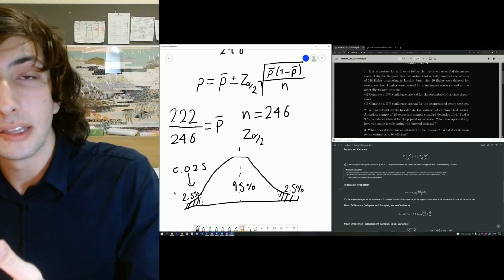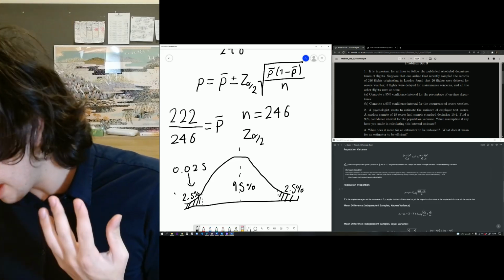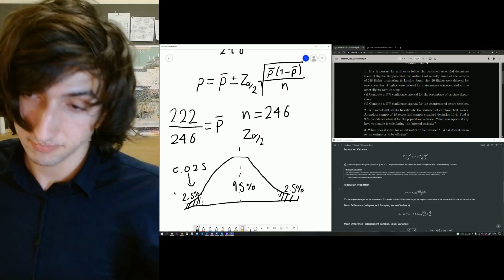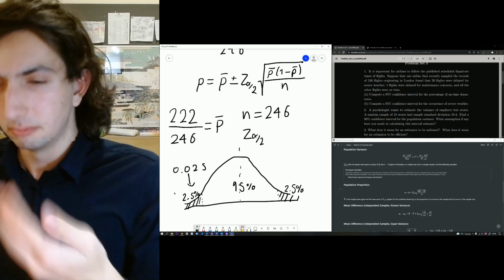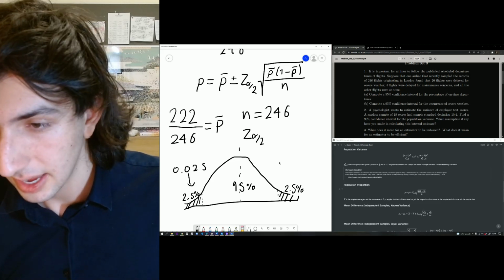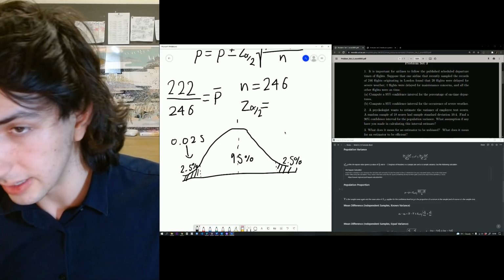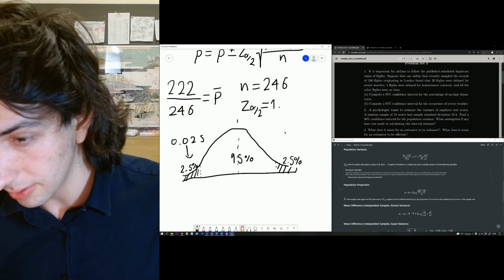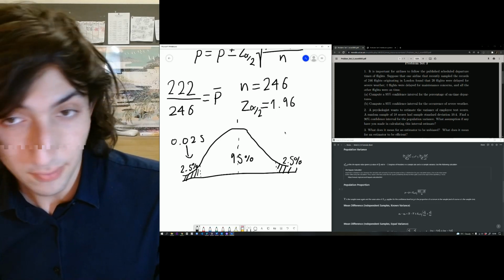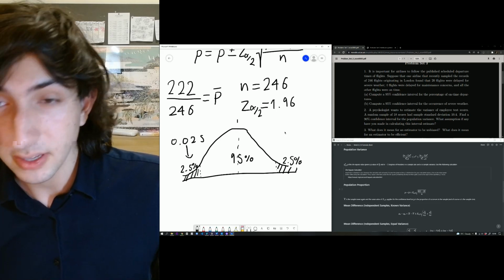Because we've normalized it, essentially, we're leaving the sigma as 1 and mean as 0, and you should get that value. Now, of course, you've got to use the main value, but essentially the value you should get is that z alpha over 2 is going to be roughly 1.96. If you want to be a bit more specific, add more decimal points, go ahead. But that's essentially what happens.